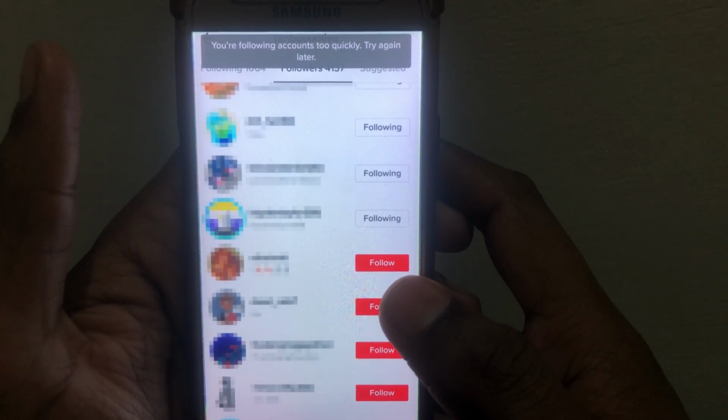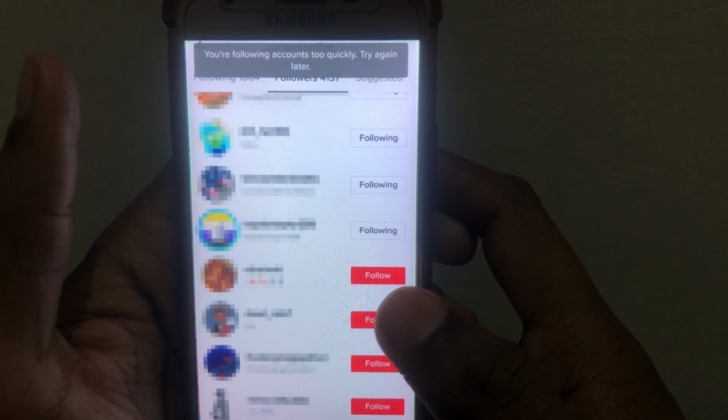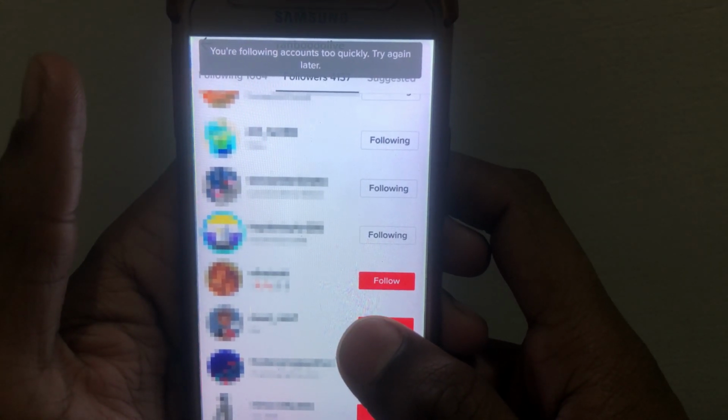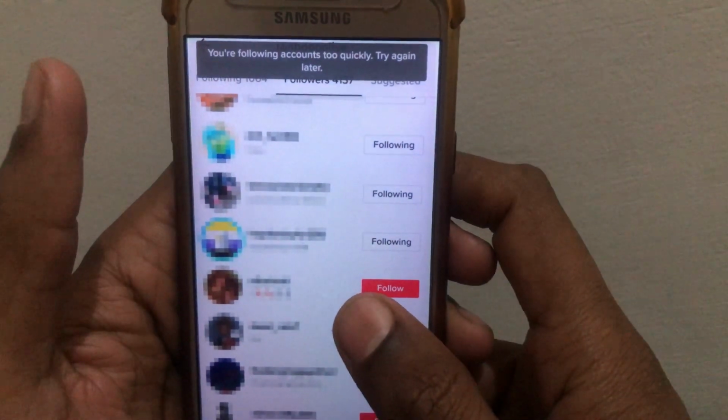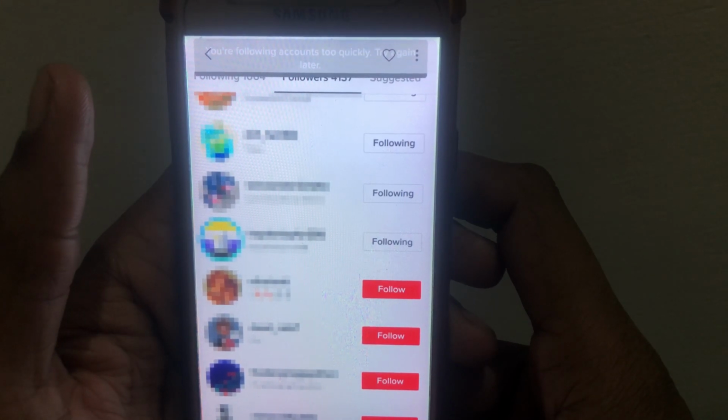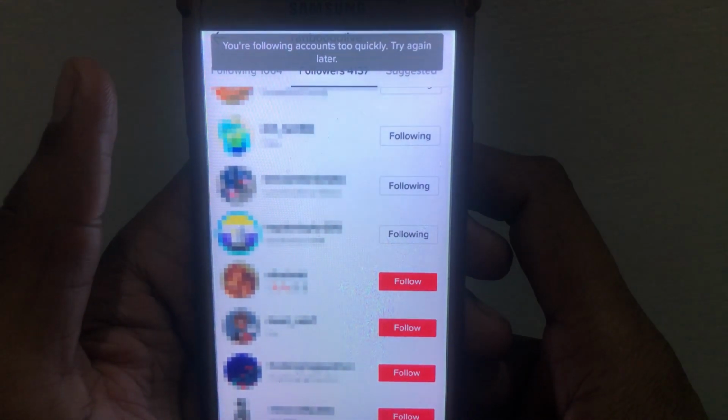Today we're gonna discuss how to fix your "following accounts too quickly" error. This kind of error occurs when you follow more accounts than allowed and you follow the accounts very quickly. So first of all, without wasting any time, let's go to the solution.